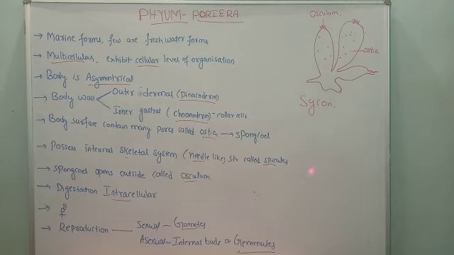Not only in Sycon, in Spongilla too, they all follow asexual reproduction by bud formation or internal buds. So with this, we have completed all the characteristic features of phylum Porifera in detail.